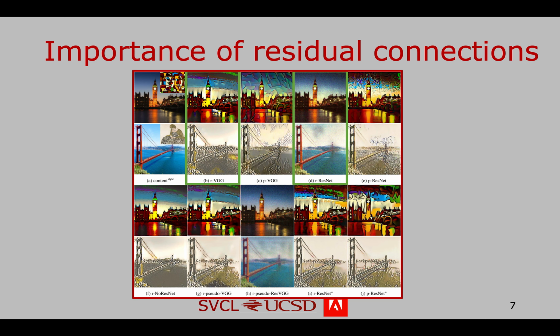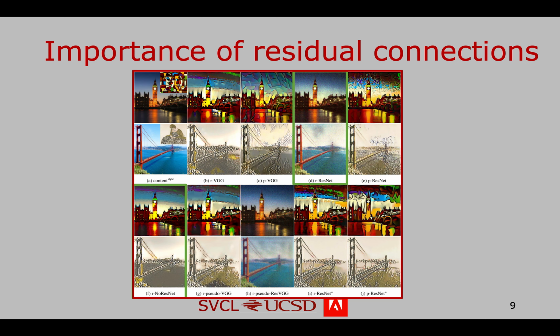Like we mentioned before, for random architectures, here with prefix R, VGG is better than ResNet in the sense that more style patterns are transferred. The same observation holds for the pre-trained models. We did many ablation studies on the architecture. The main conclusion was that the poor performance of ResNet is mainly explained by its residual connections. This is interesting since residual connections are usually seen as the main asset of architectures for tasks like classification.